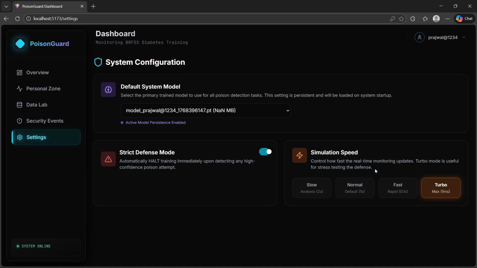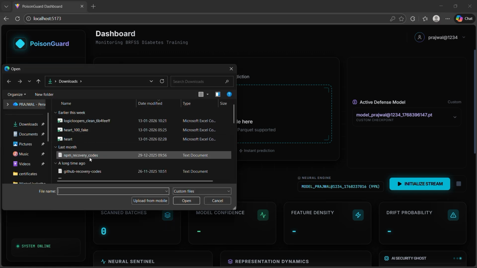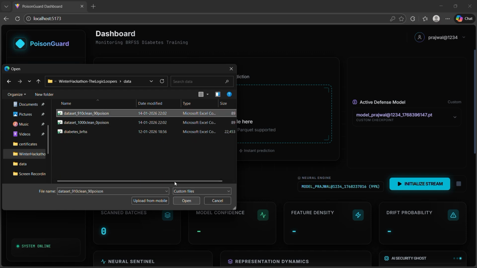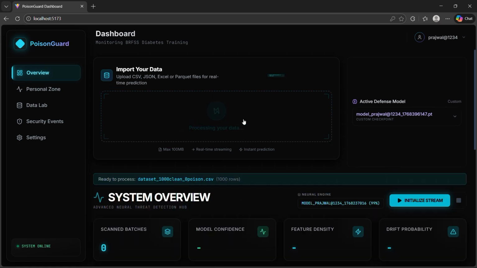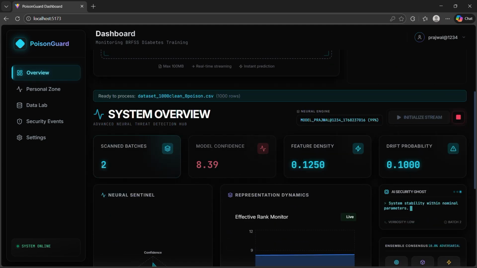I'll show you a real-time example of this. A very nice feature, and this will be considered one of the business benchmarks of our entire system. Imagine I'm in slow mode now, and I go to overview and verify a model. I'll put this file, this folder file, and now I'll initialize the stream. Now we can see how slowly it is getting trained. If you see properly, how slow it is. See 1, 2, 3, 4. So it is processing a batch very slowly.